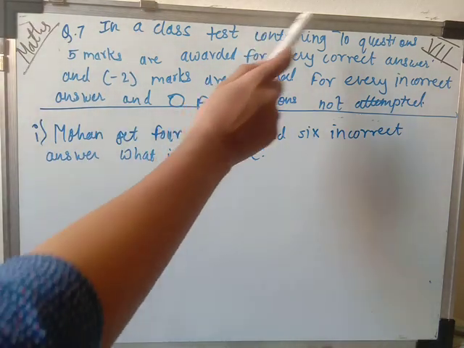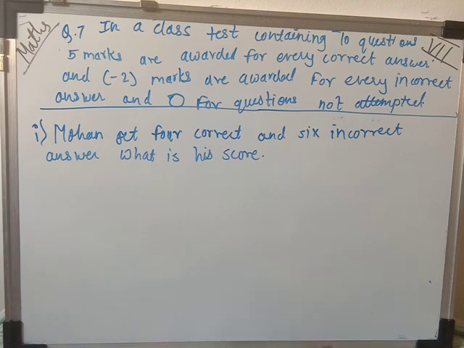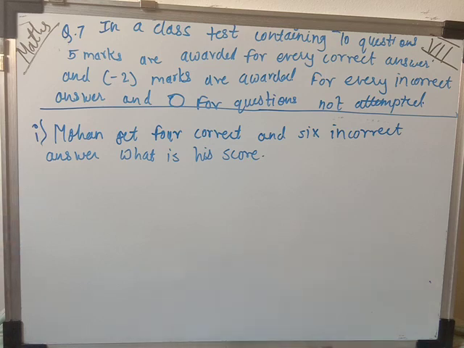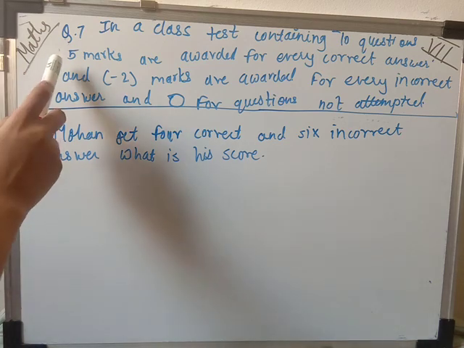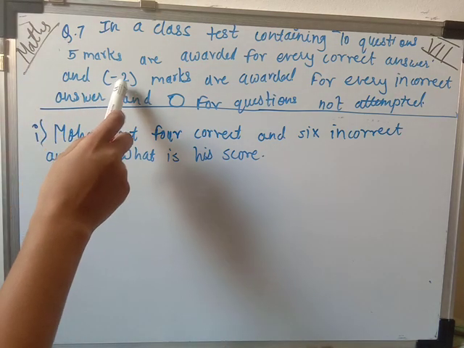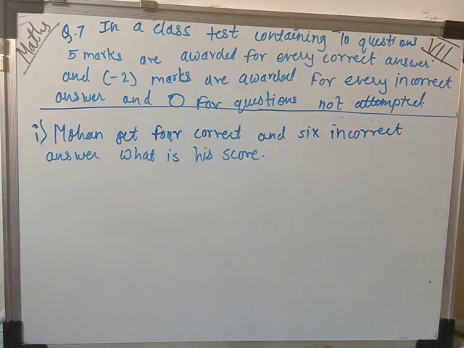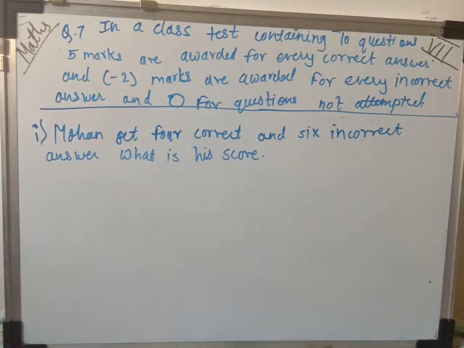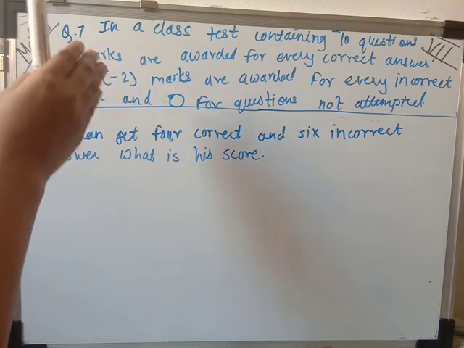In a class test containing 10 questions, 5 marks are awarded. Awarded means giving. Okay, so 5 marks they are giving for every correct answer. If your one answer is correct, you will get 5 marks. And minus 2 marks are awarded for every incorrect answer. If the answer is wrong, that minus 2 will be subtracted from your score. This is the negative marking, we can say.